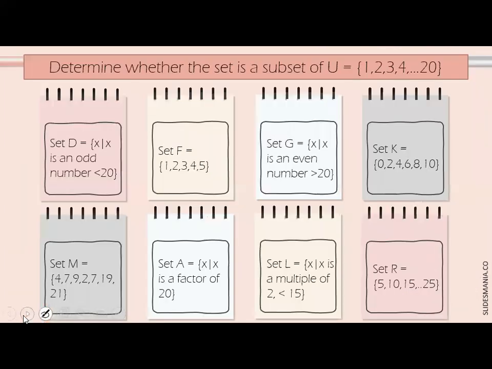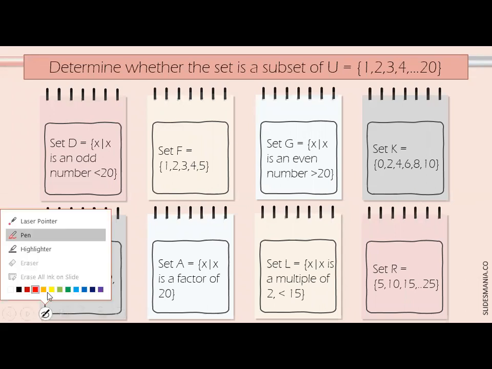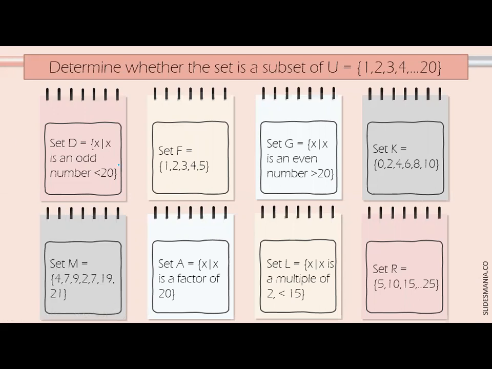Opo. Okay. So ngayon, we need to determine whether the set is a subset of universal set, wherein yung elements ng ating universal set are 1, 2, 3, 4 until 20. So let's check and determine if the following sets are subsets of the universal set. In this first set, we have set D equals X such that X is an odd number. Diba? Familiar naman sa odd number. Those numbers are not divisible by 2.